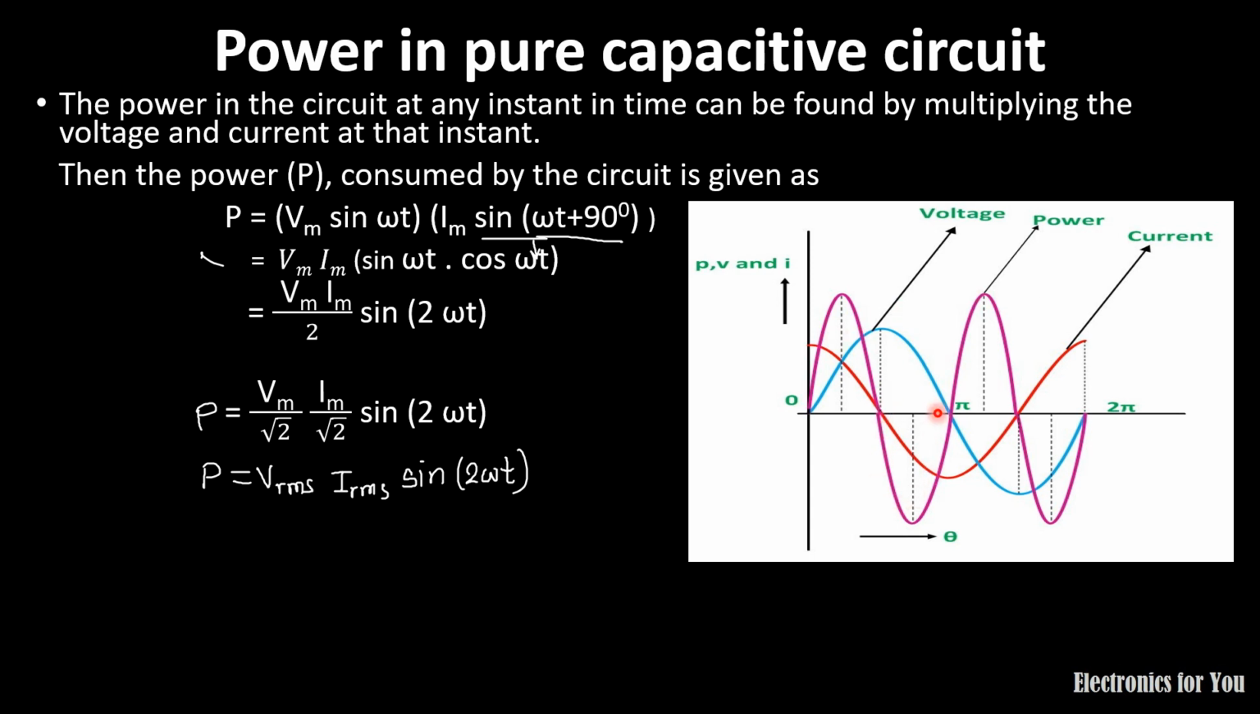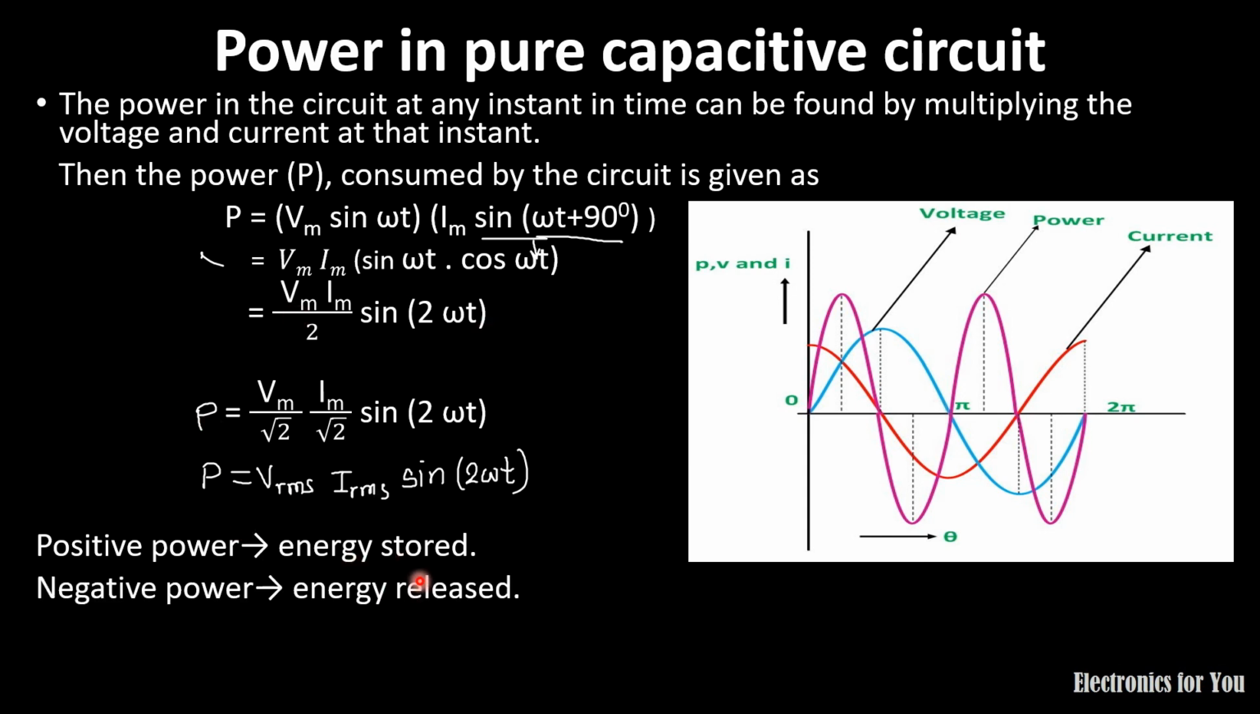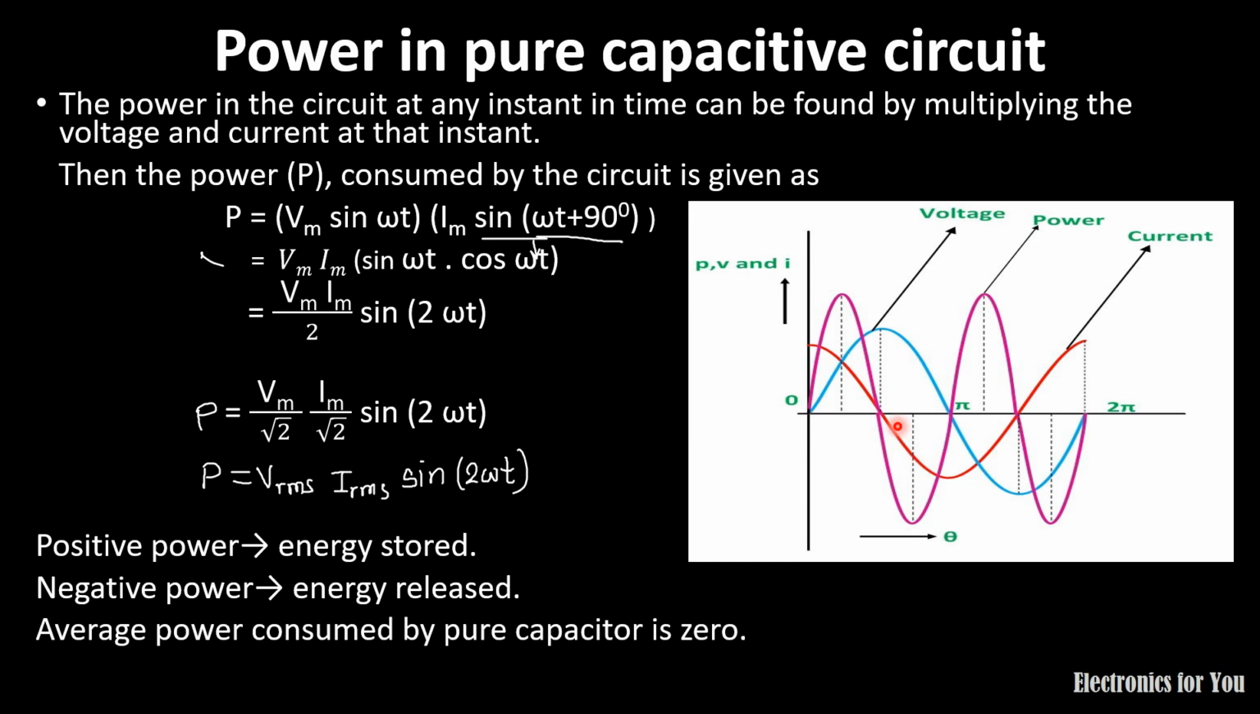Generally we say that power is not negative, but the waveform is like this. It means that positive power indicates energy is stored, and negative power indicates that energy is released by the capacitor. But as we take the average power of the capacitor, the positive and negative cycles will cancel each other, and therefore the average power consumed by a pure capacitor is 0. Thank you.